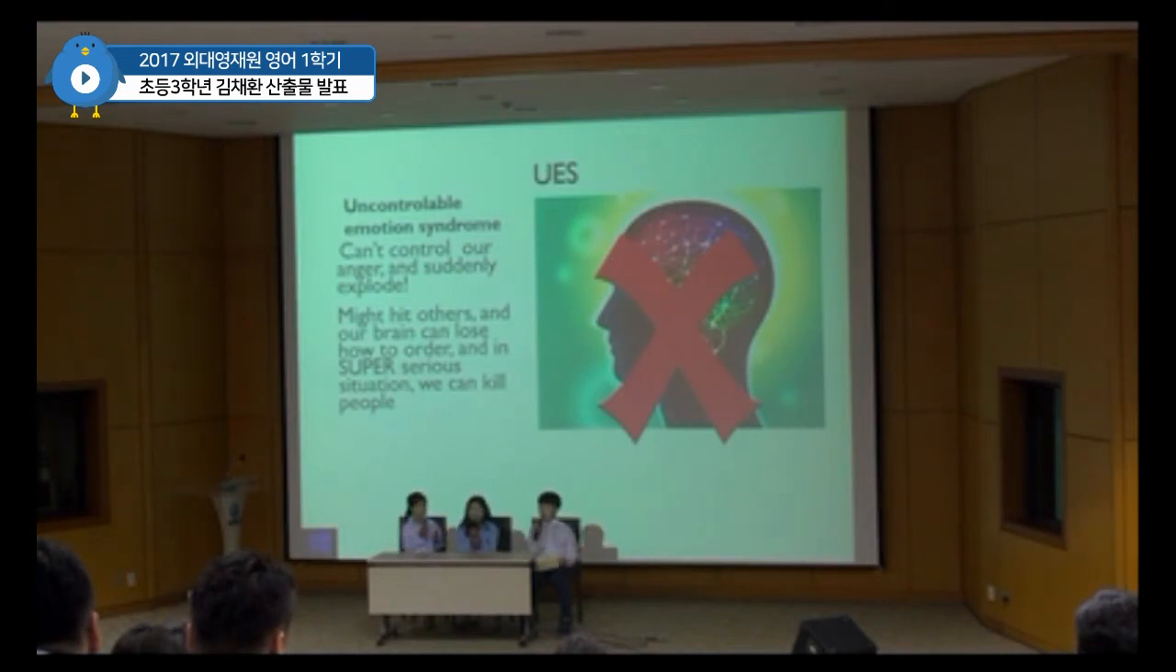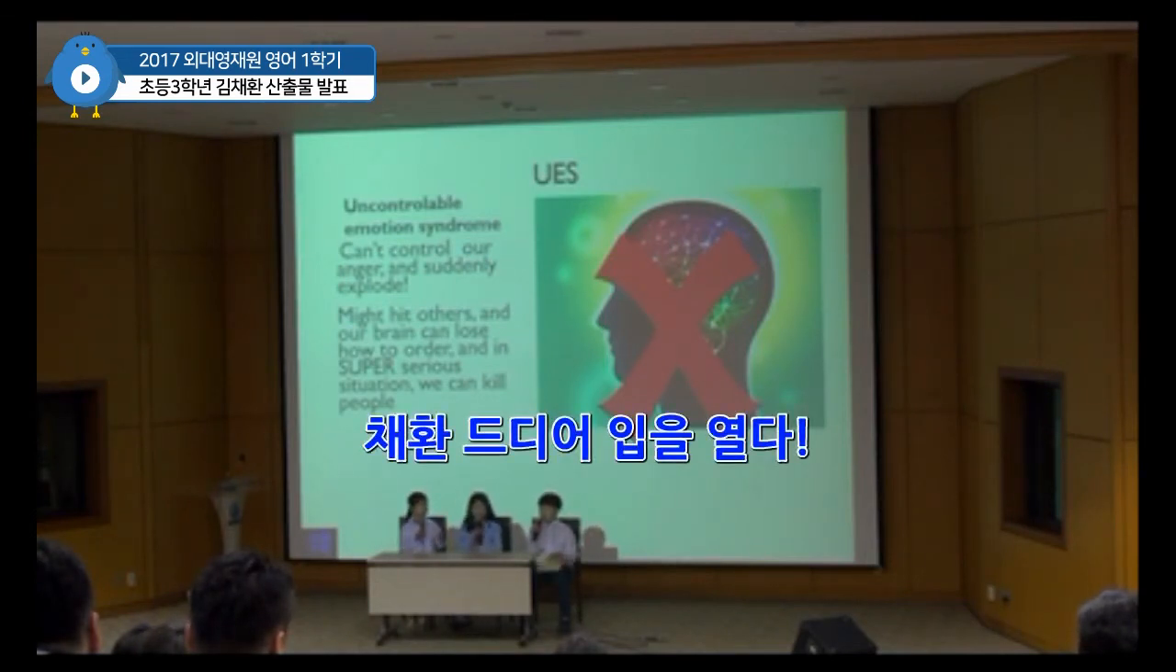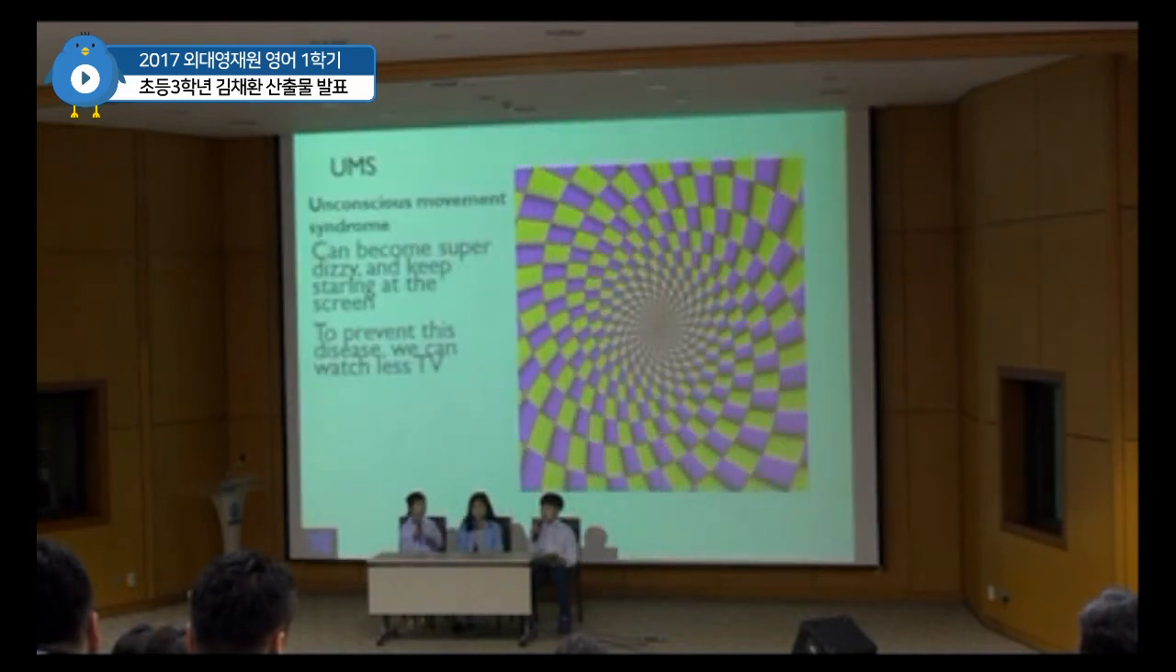Scary! Finally, me. So I found out 2 diseases, and the first one is UMS, and the second one is EDS. First, I would like to talk about UMS. UMS is an abbreviation of Uncontrollable Movement Syndrome. This is a disease when you do things not intentionally, but customarily, without purpose.